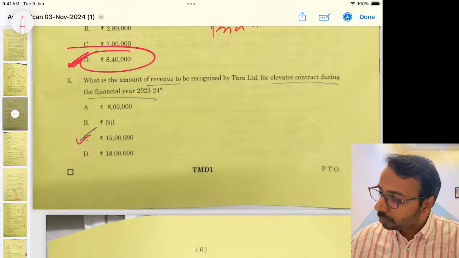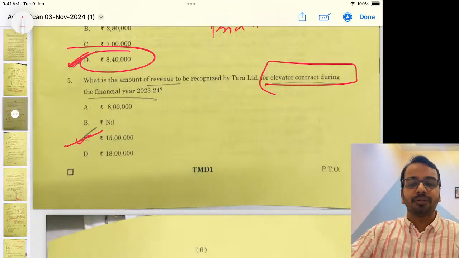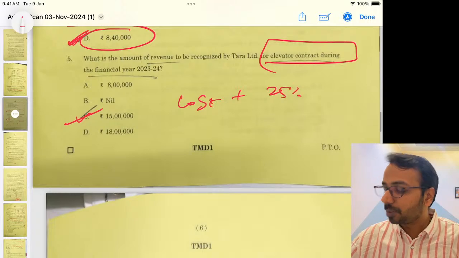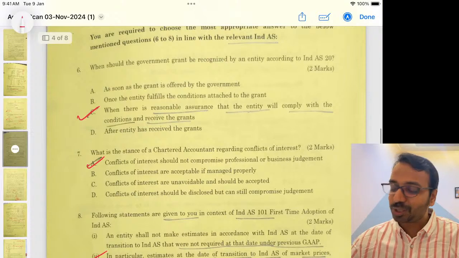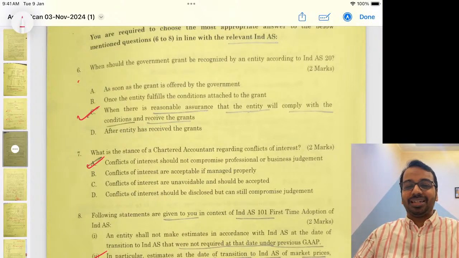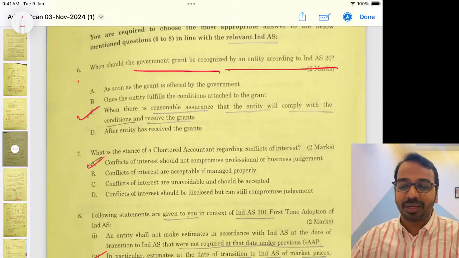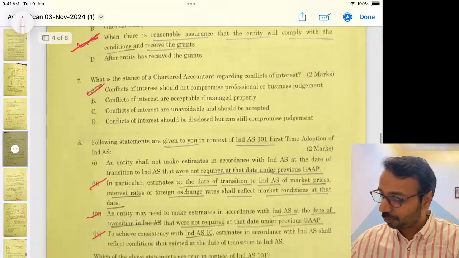Then, what is the amount of revenue to be recognized? Elevator contract, standard question. I hope all of you have done it right. 15 lakhs, that is cost plus whatever, I think 25% of the balance cost that has been already incurred. Then this question was very simple, and that is where MCQs can actually help you. Government grants to be recognized by the entity, the conditions to be satisfied. This is a sitter question, so 2 out of 2 is for sure here.